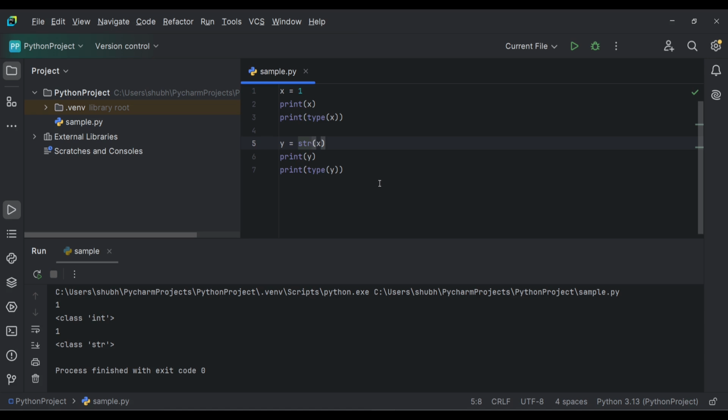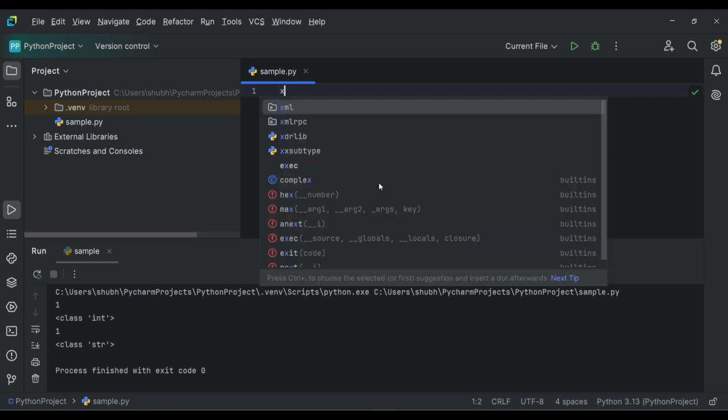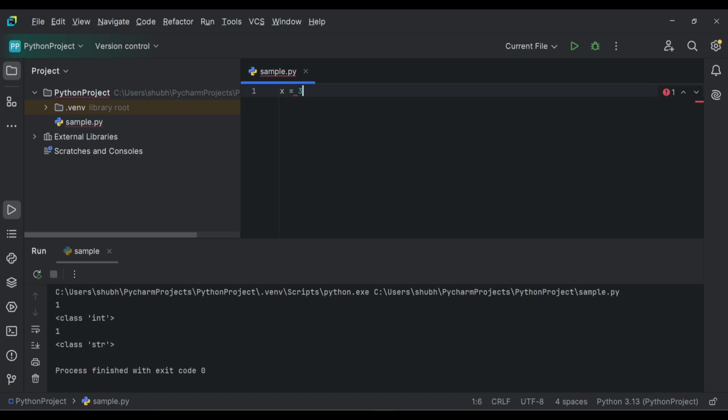Now let's check implicit typecasting. Implicit typecasting is when typecasting is done automatically by Python. Let's suppose we have x equals 3, y equals 2.5. x is an integer variable, of integer type, and y is a floating type, a float variable.